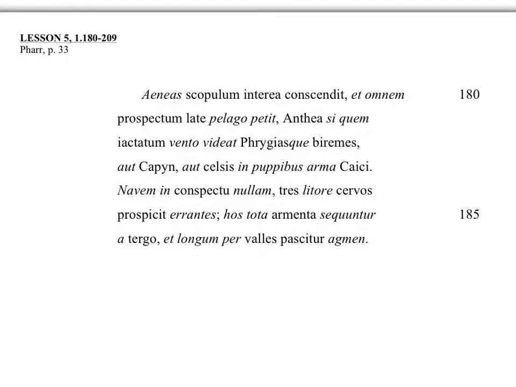Salve, beginning lesson 5, starting in line 180, going to 186 here.